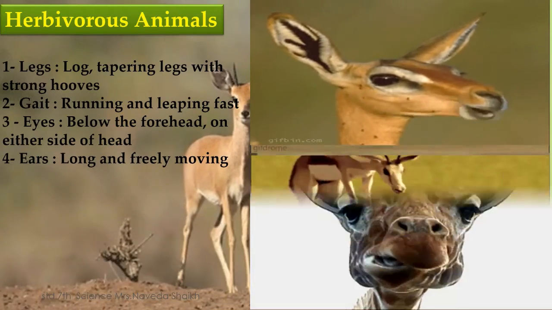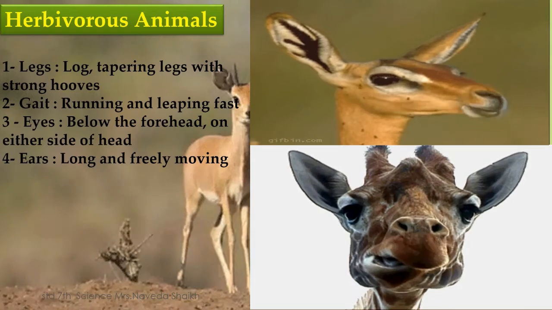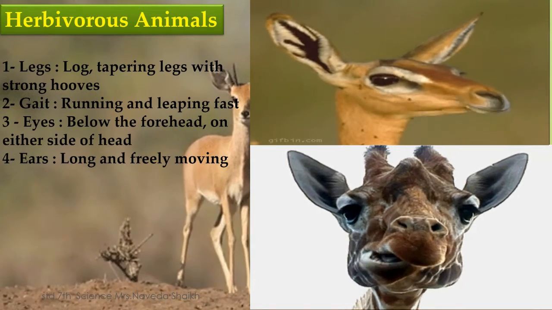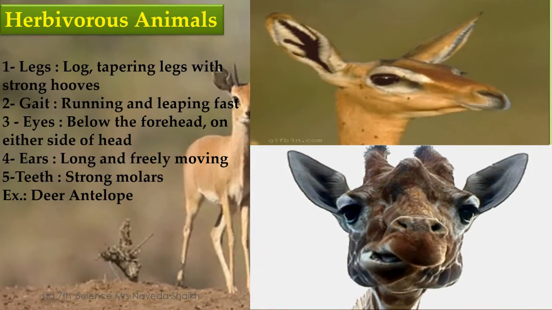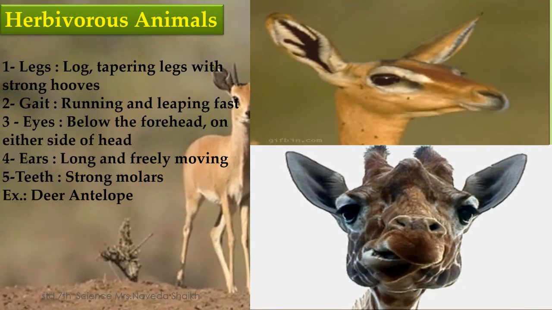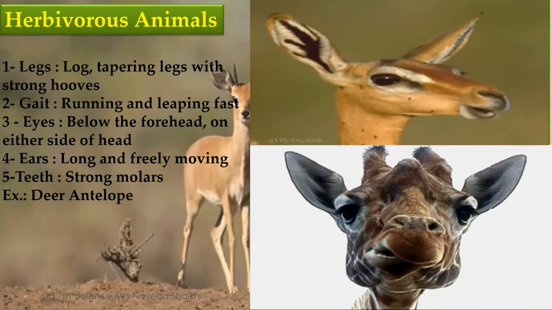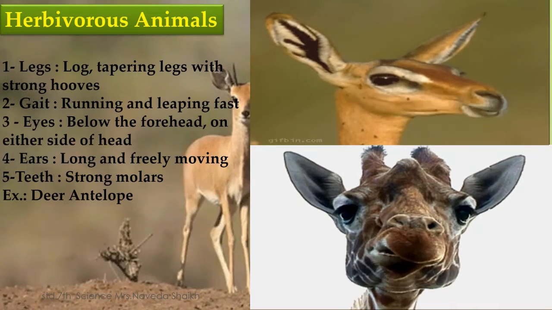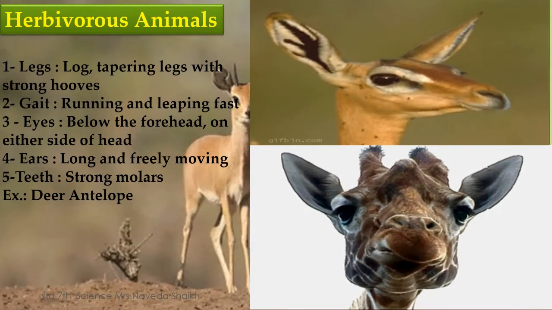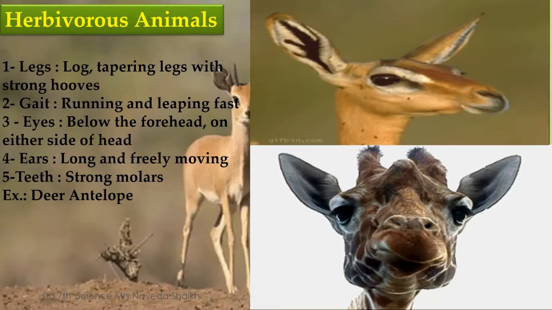Their teeth have strong molars. Strong molars, when they are eating. You can see the giraffe here eating. They have strong molars because they do not have canines like the carnivores. They do not need canines, but they need strong molars because they want to eat the leaves. So I hope herbivorous animals and their adaptation is clear.